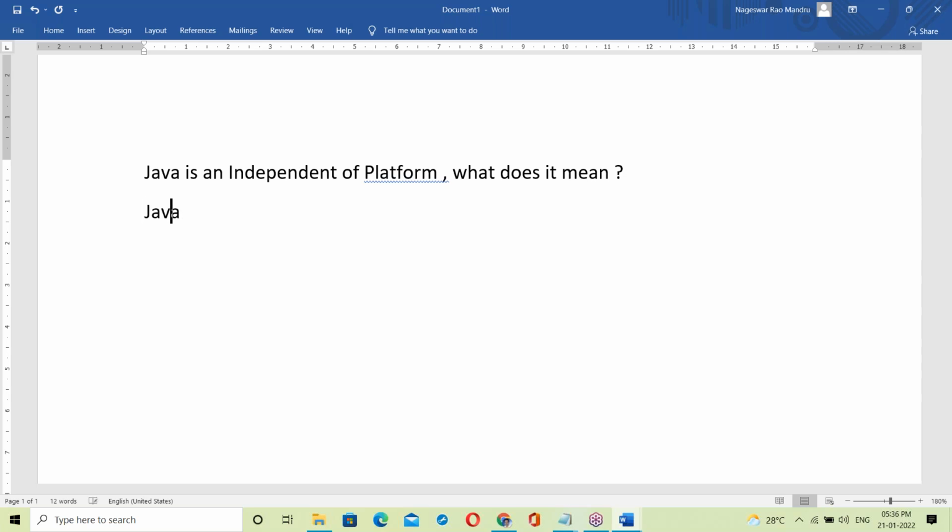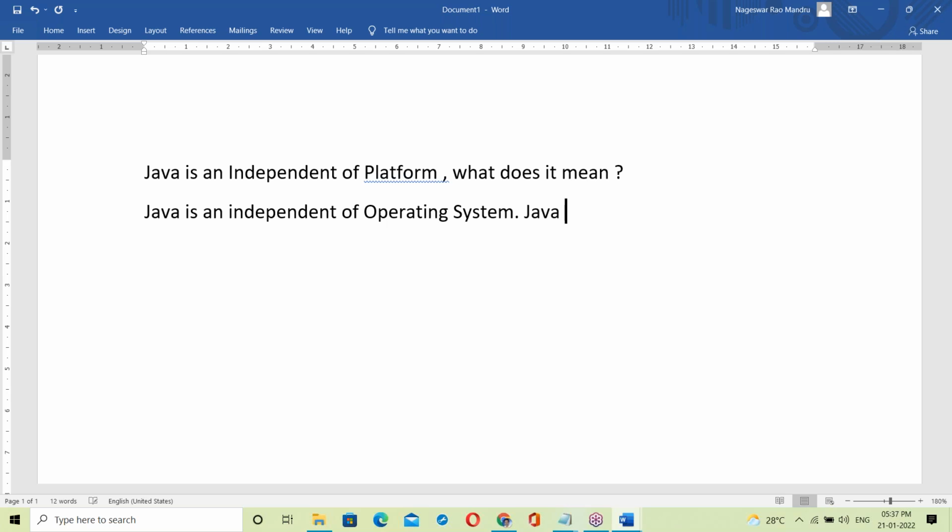Java is independent of OS, independent of operating system.